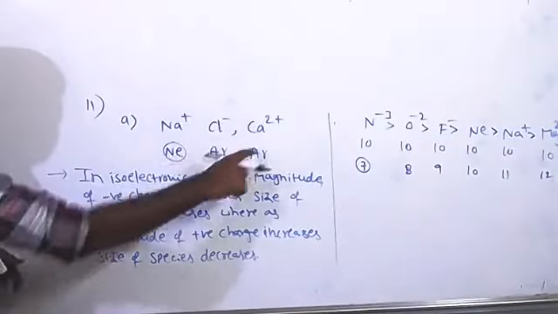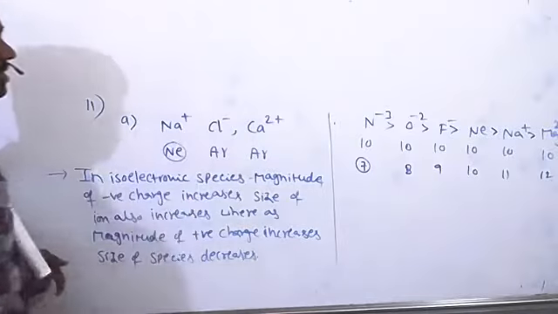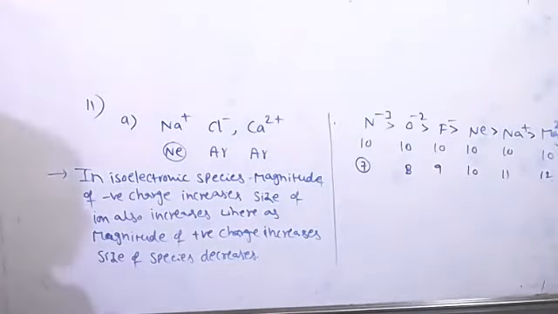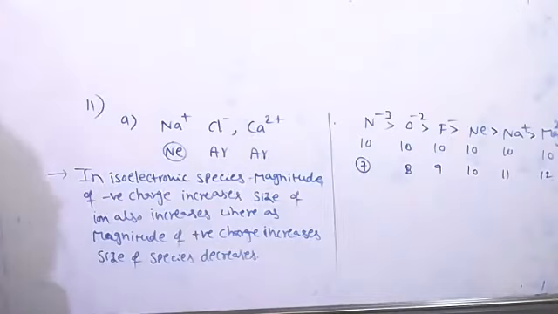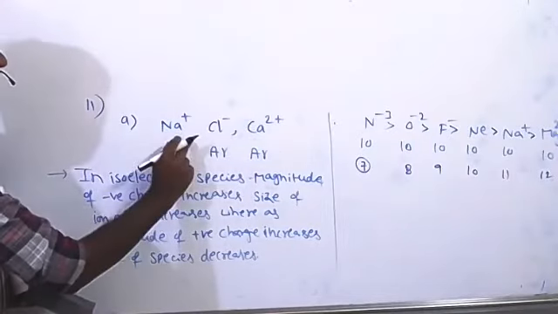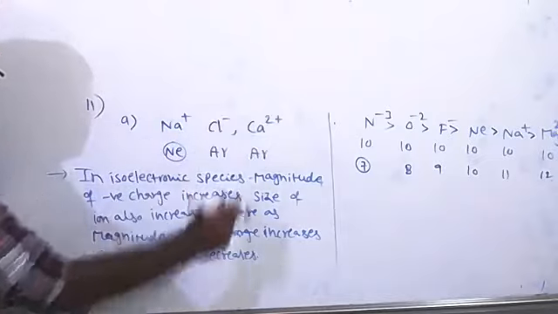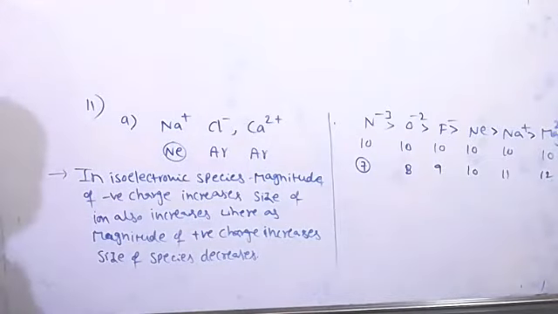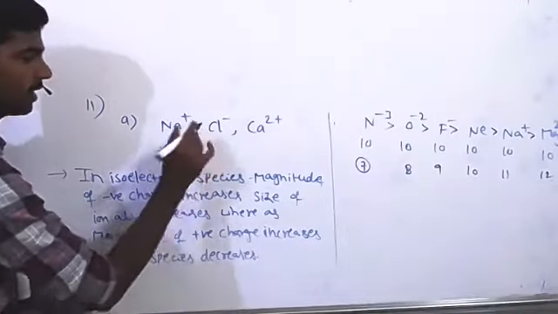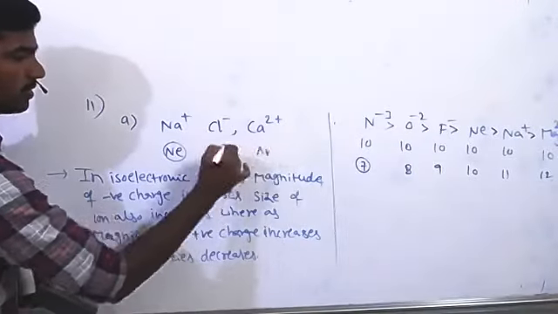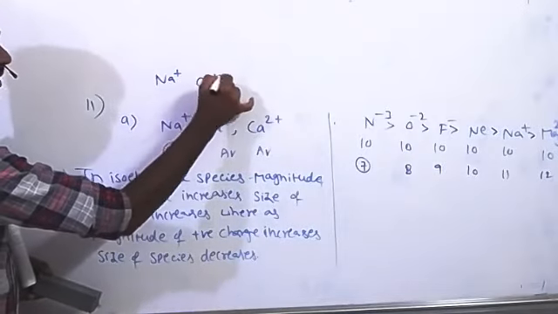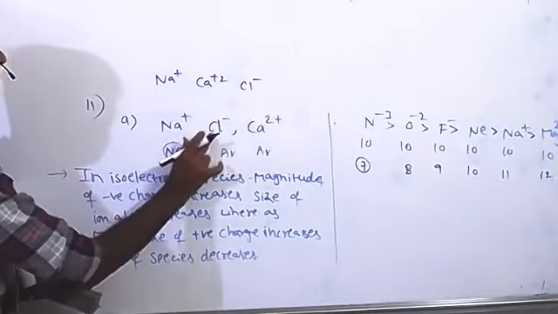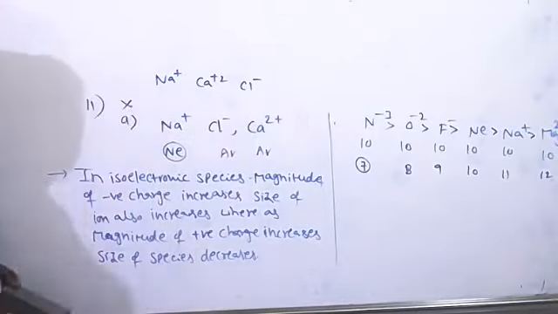Okay, the same trend applies here. Can you arrange in increasing order of their size? Tell me, Banu. Increasing order of their sizes. Here 3 species are given. Arrange these 3 species in increasing order of their sizes. Sir, Na plus, Ca2 plus, and Cl minus. Yeah, that's the correct order. These 2 are isoelectronic species, but the actual increasing order is Na plus, Ca2 plus, and then Cl minus. But here it is given as Cl minus and Ca2 plus. So option A is wrong.